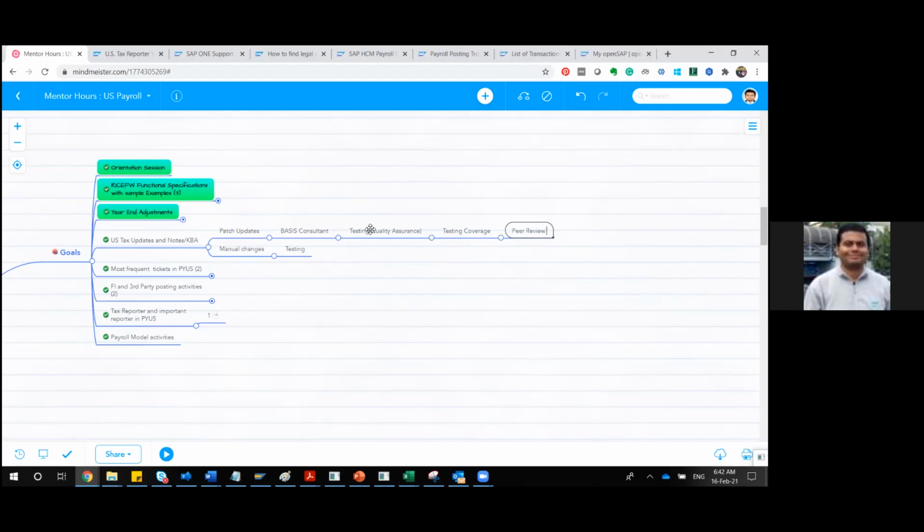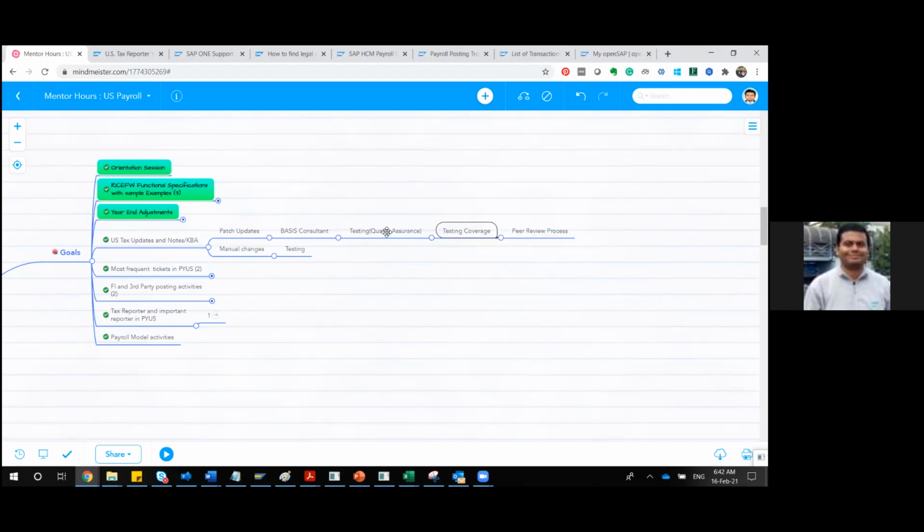If you are a small team, it is not that much of a thing. But if you are working in a complex scenario, ideally you should go for a peer review process, to ensure the quality of your deliverable is consistent and high quality. So this is regarding the testing point of view.